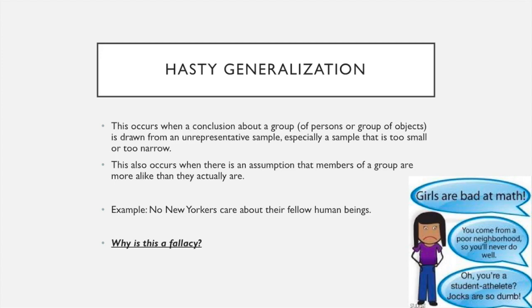Hasty generalization. This occurs when a conclusion about a group of persons or objects is drawn from an unrepresentative sample, especially a sample that is too small or too narrow. This also occurs when there is an assumption that members of a group are more alike than they actually are. For example, no New Yorkers care about their fellow human beings. This is a fallacy because you're making an assumption about a group based on an unrepresentative sample. So you're thinking that things are more alike than they are, and then you're judging them falsely because of it.